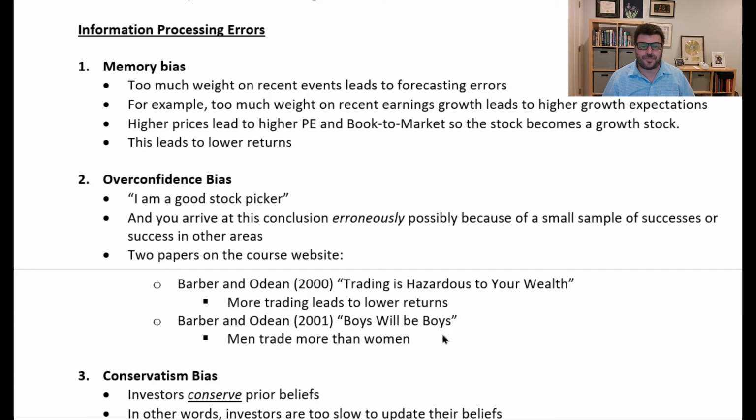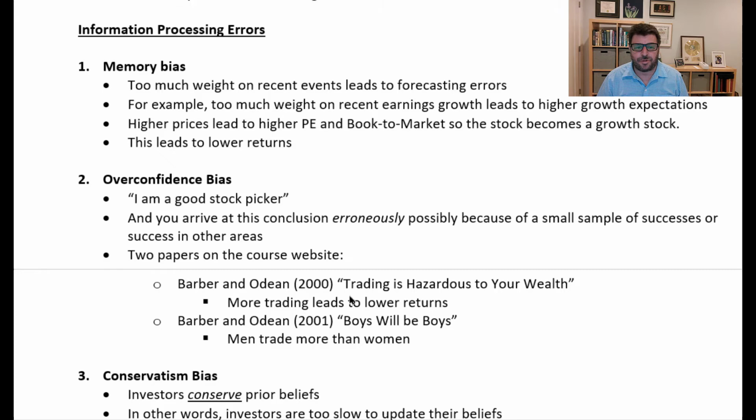An overconfidence bias. I'm a really, really good stock picker, and you arrive at this conclusion erroneously because of a small sample of successes, or maybe success in another area. I'm really good at this. I must be really good at stock picking. Or, a stock's either going to go up or going to go down, and I buy the stock and it goes up. Oh my God, and I buy a second stock and it goes up too. Well, that's it. I'm a genius. I've figured this out. And so after a fairly small sample, you decide that you're really, really good at this.